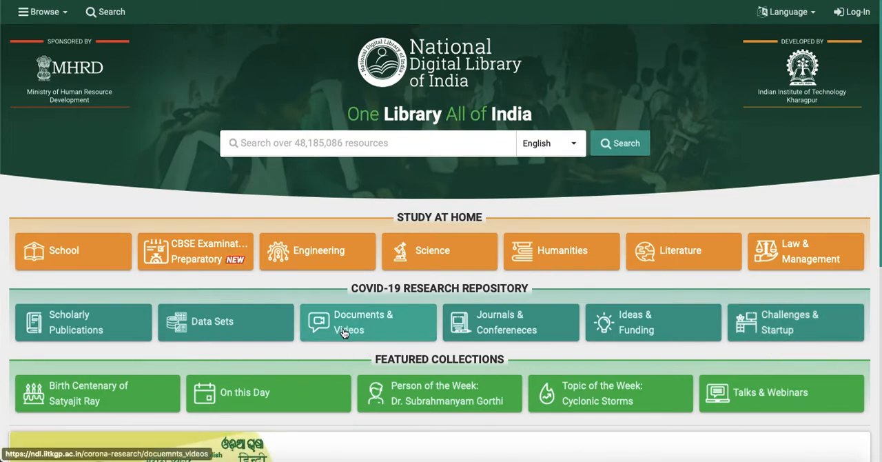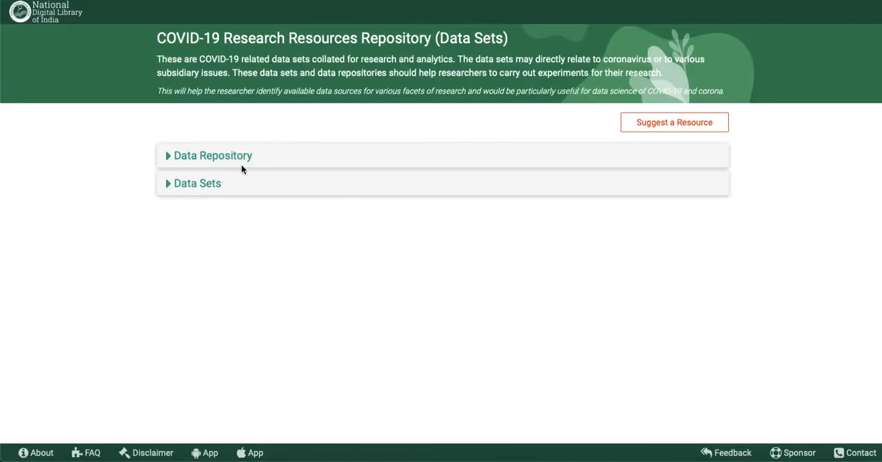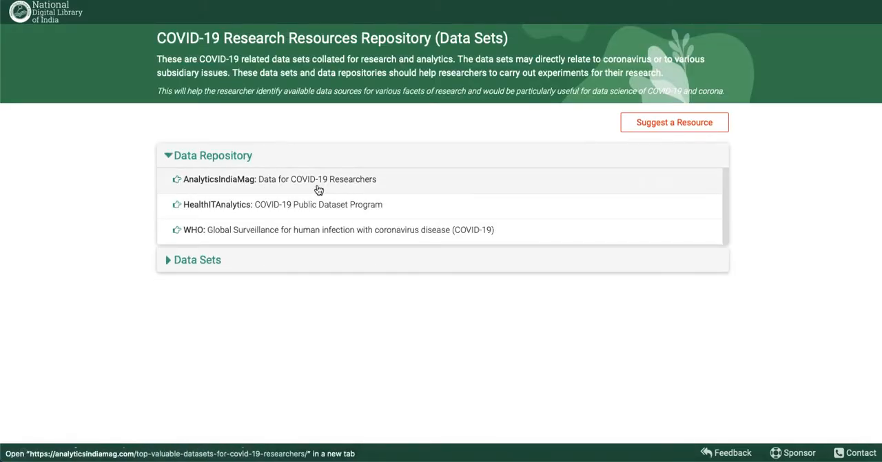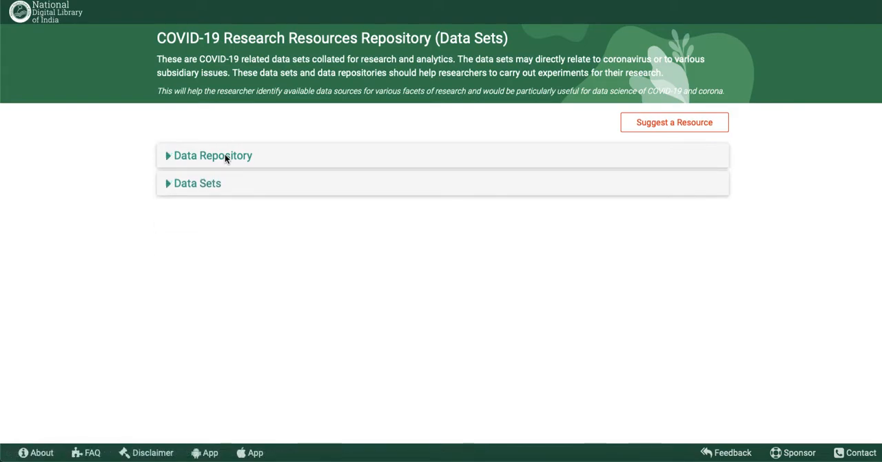What are the documents and videos, what are the data sets, which is very important if you are doing some research in this COVID-19 field. Then the data is very essential. They have already placed a data repository here, data for COVID-19 researchers. You can access this data, this is free of cost. Okay. WHO global surveillance of human infection with coronavirus is there. So you can access this content, this is very easy for your research background.